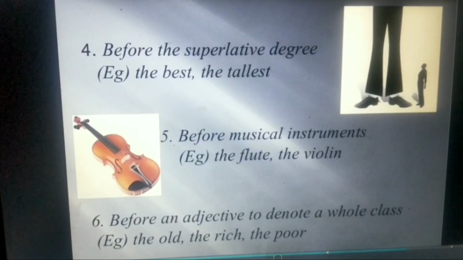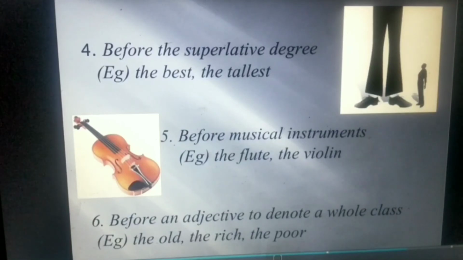Before an adjective to denote a whole class. Now you should understand, when we refer to the old people, we mean all the old people, the whole class. The rich, that means all the rich people. The poor, all the poor people.